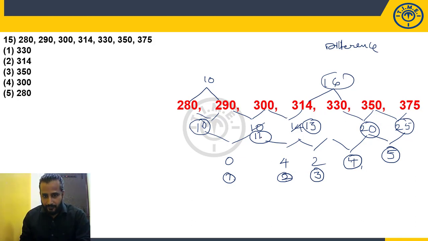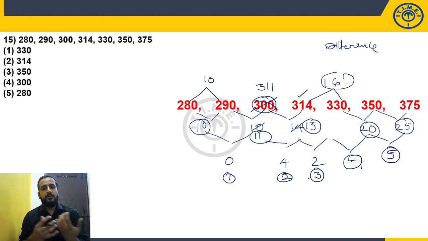Because we have to identify the wrong number. So if it is 11, 290 plus 11, instead of 300, we require 301. Then 301 plus 13, 314. Perfectly matching. So what is the wrong number in the series? 300. And what is the logic? Difference of difference is consecutive natural numbers. It is a typical logic, but important. This kind of questions are given in the exam.